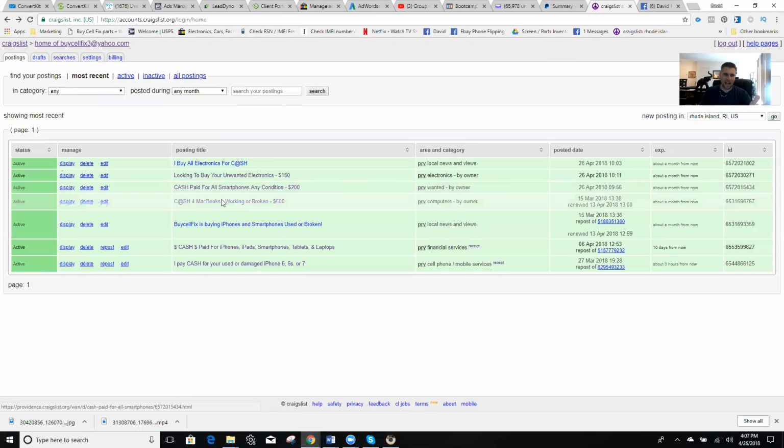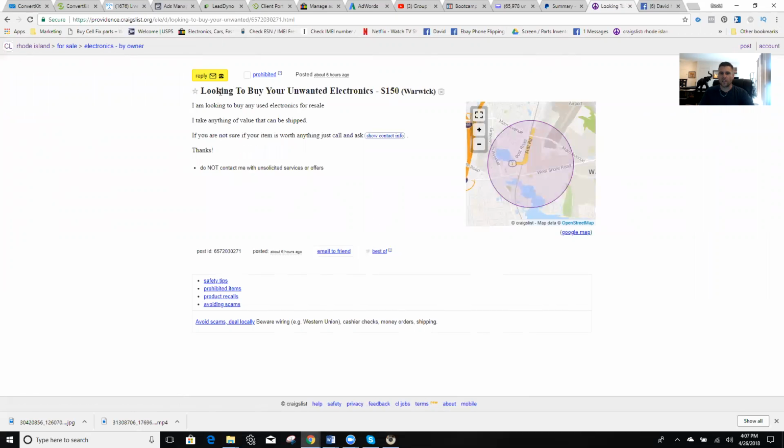So, for example, there's that ad. Now let me show you the other one. See, this one says looking to buy your unwanted electronics. It's basically the same thing, except it's just said a little bit differently. And I'm looking to buy any used electronics for resale. I take anything of value that can be shipped. If you're not sure what your item is worth, just call and ask.